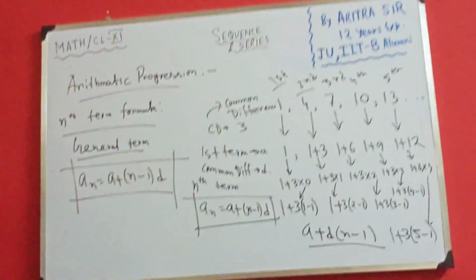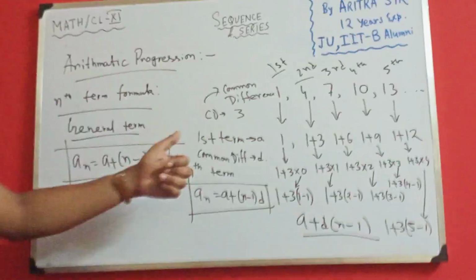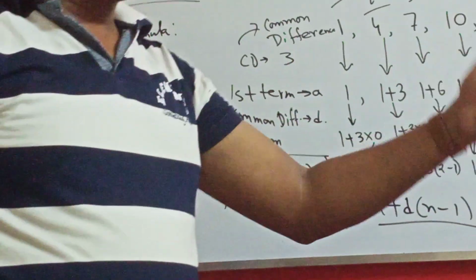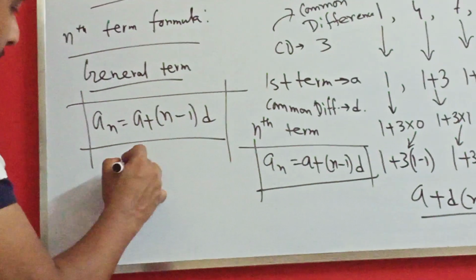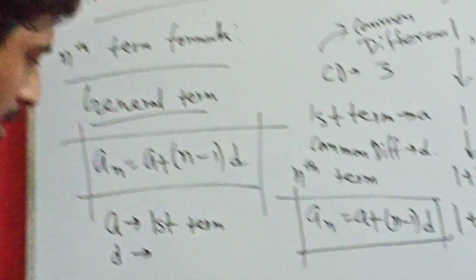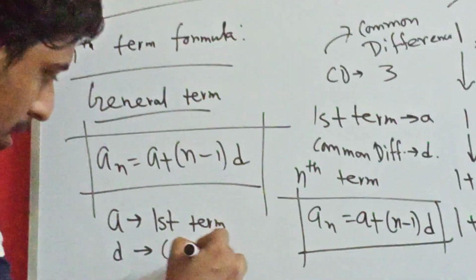The nth term is considered as the general term. Nth term of the AP is a plus n minus 1 into d, where a is my first term and d is your common difference.